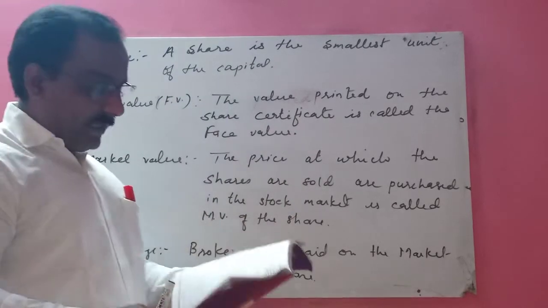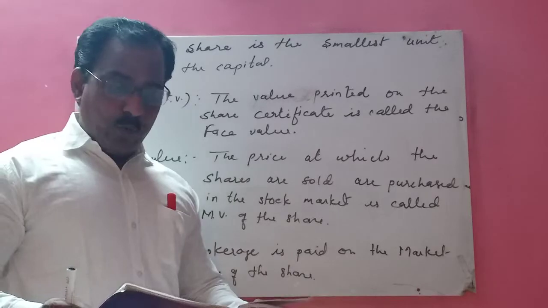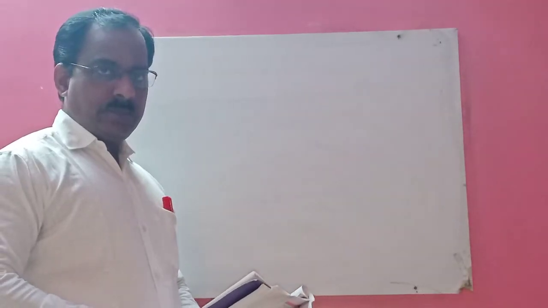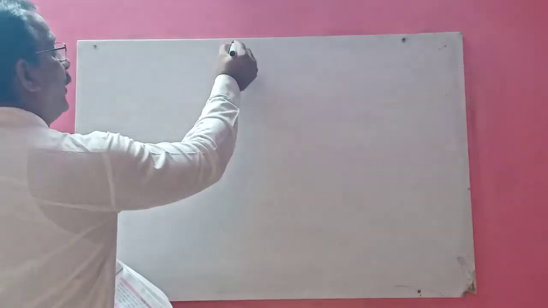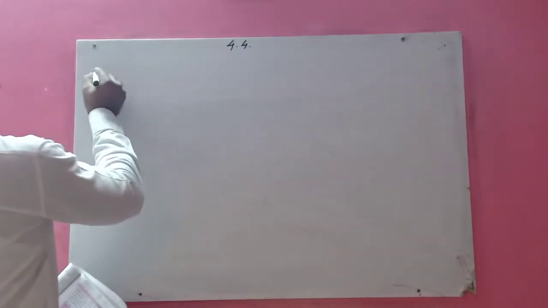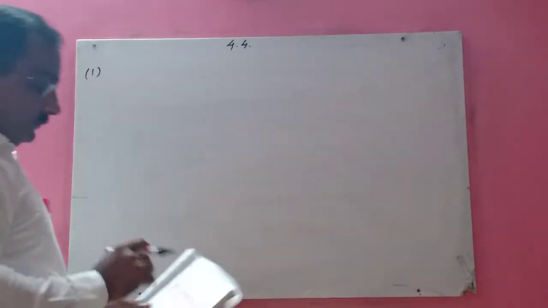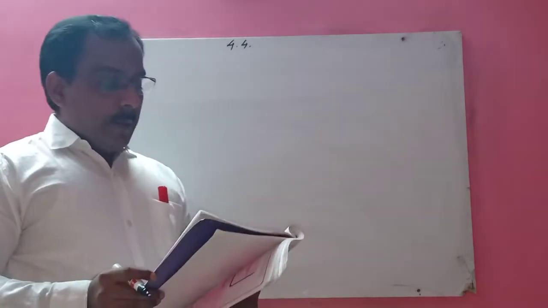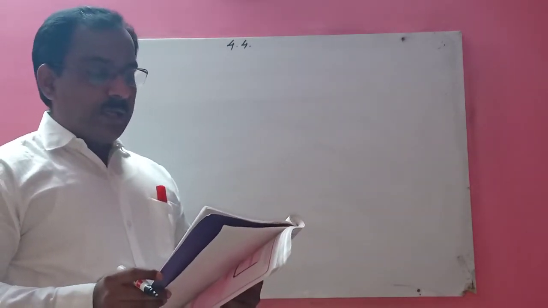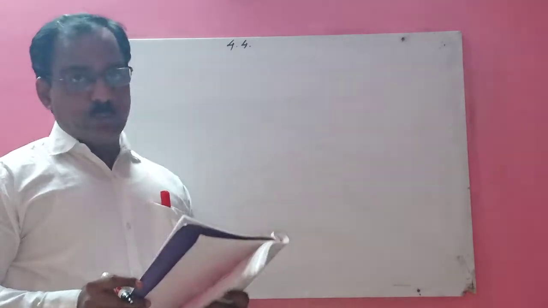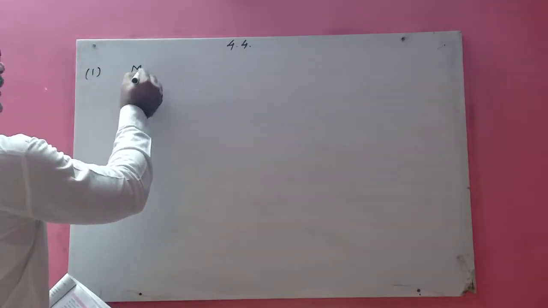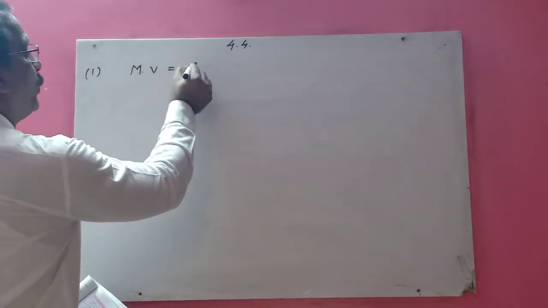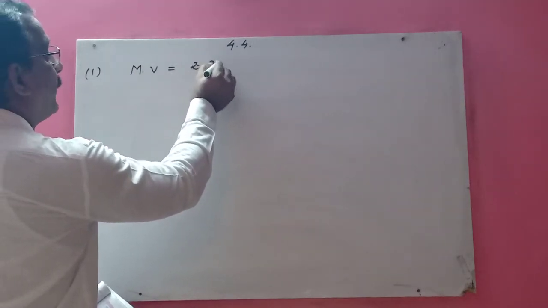So now I will begin with the exercise number 4.4. So children, 4.4 first sum. See what is given here. Market value of a share is given as rupees 200. So first we will write here market value is rupees 200.